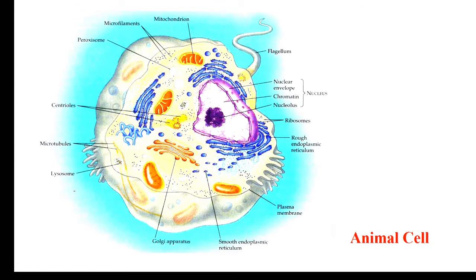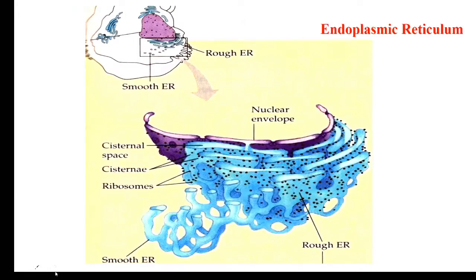Now once again come to the same slide. So you can see here with this laser point, here is the lysosome. So such type of lysosome, here is the lysosome. Lysosomes are also present inside the cell. Now come to the second slide. Here you can see